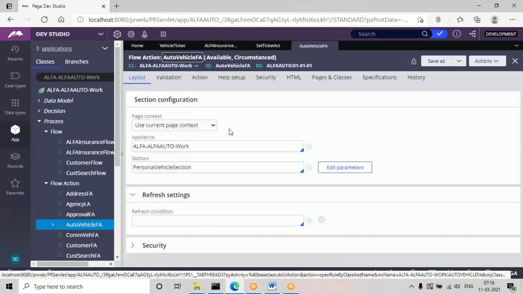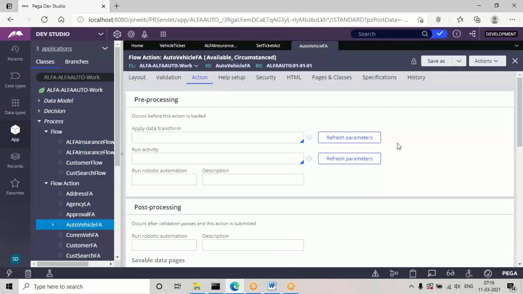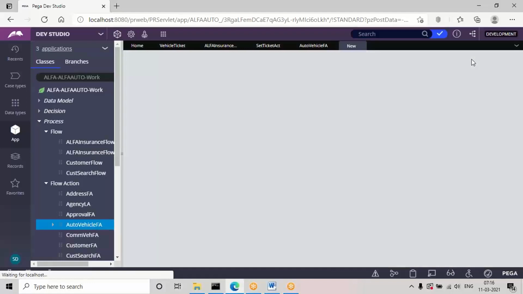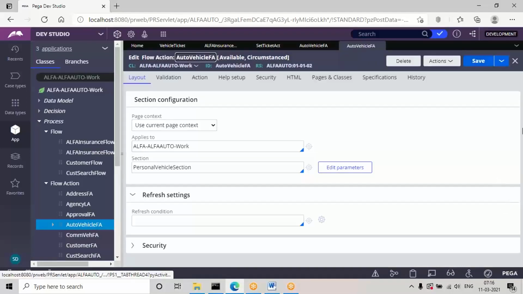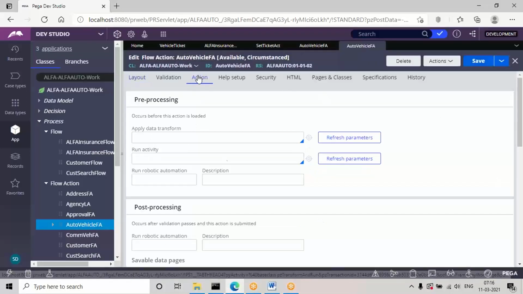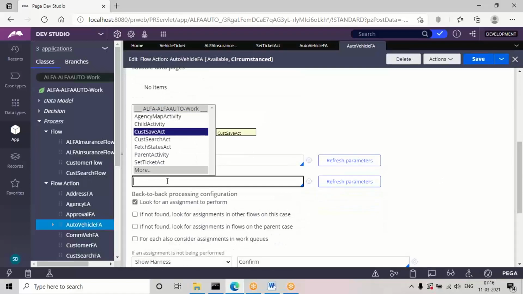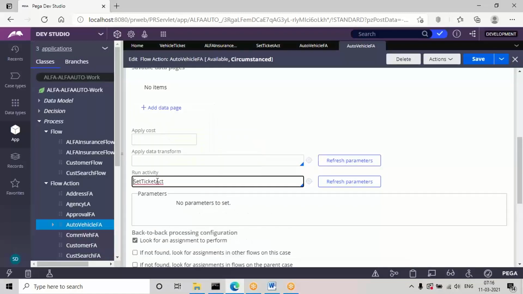Inside the auto vehicle flaction, go to the action tab and to the post processing. Before that, if you want to use the save as option, you can use it before the mapping rule name. And now in the action tab, under the post processing, you need to provide that activity name and save this flaction.